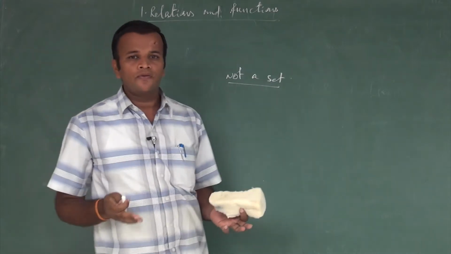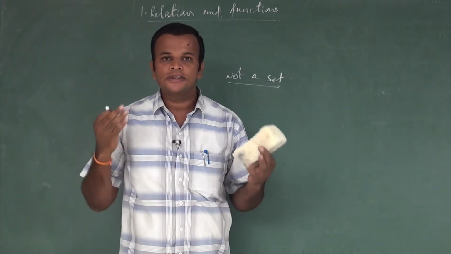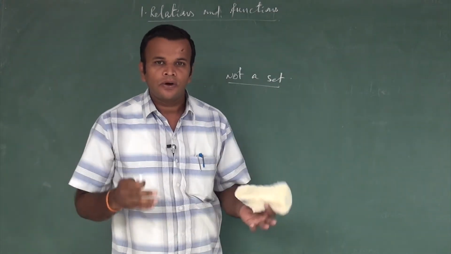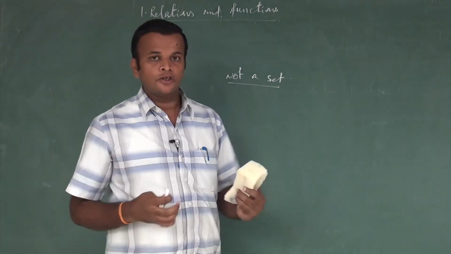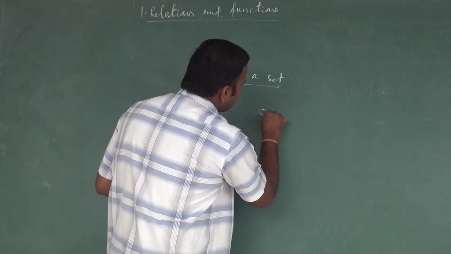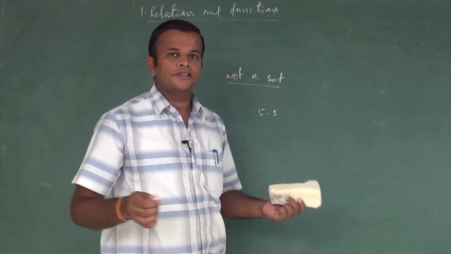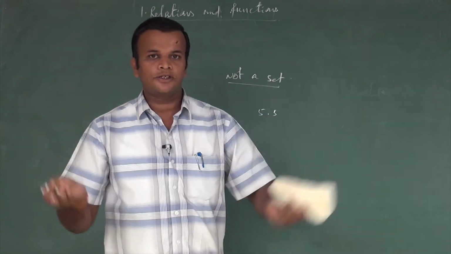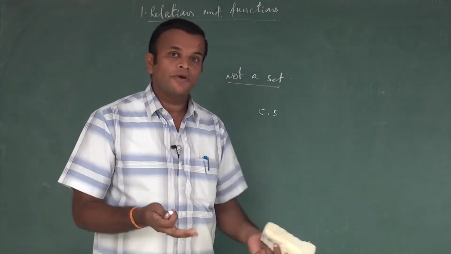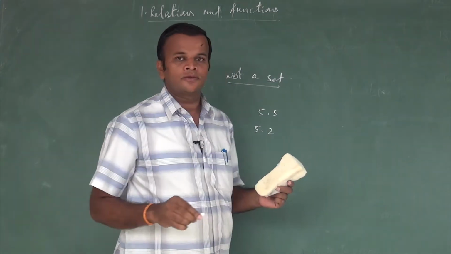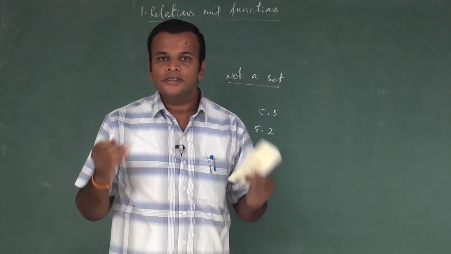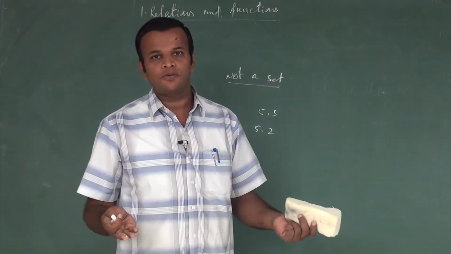The tallest persons in this city is not a set, because suppose I assume more than 5.5 feet is the tallest person. Suppose another person assumes more than 5.2 feet is the tallest person.